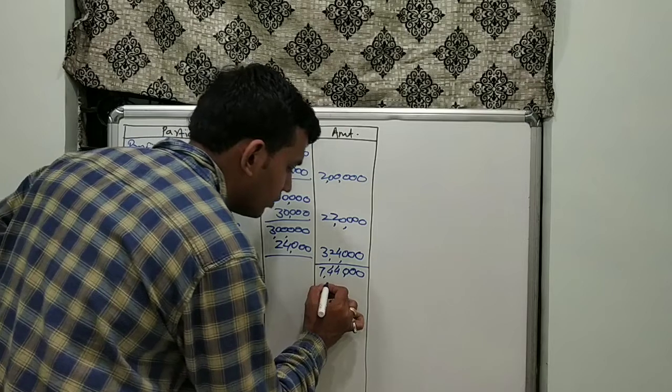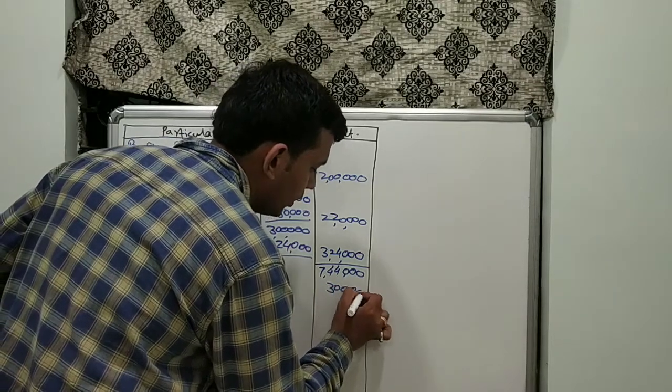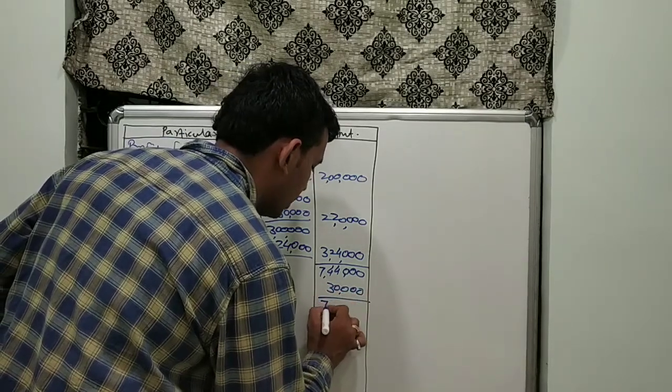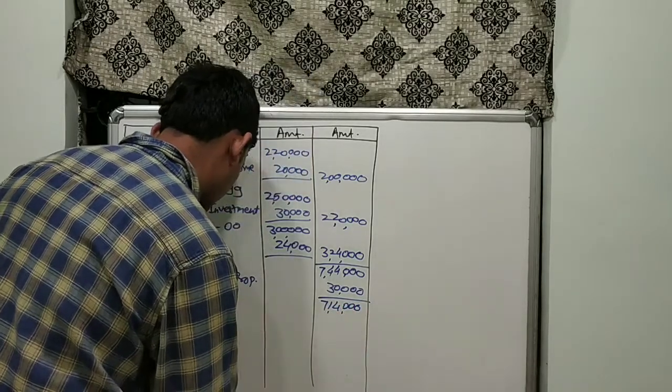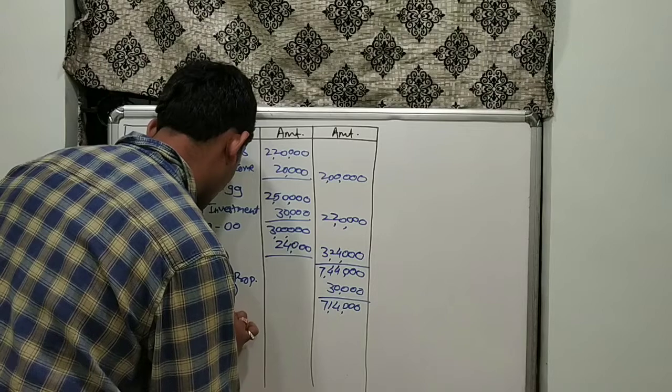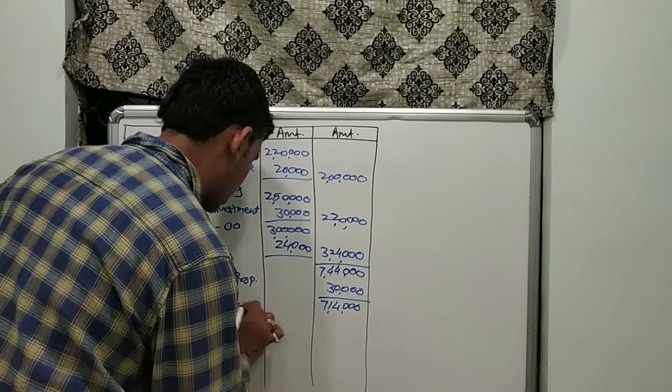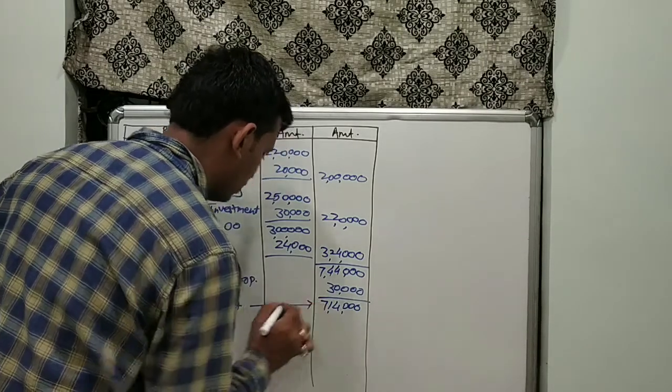Hence we deduct it and get 7,14,000 as our total profit.